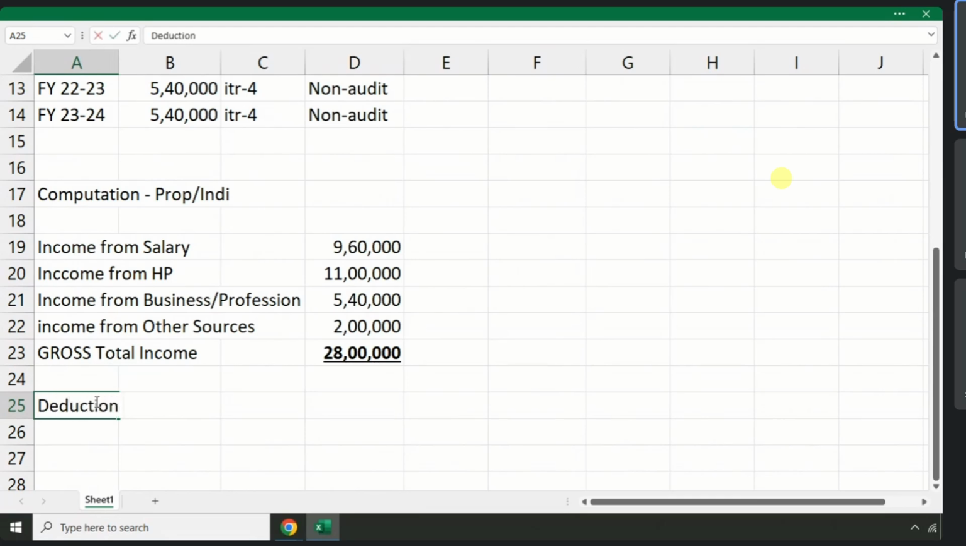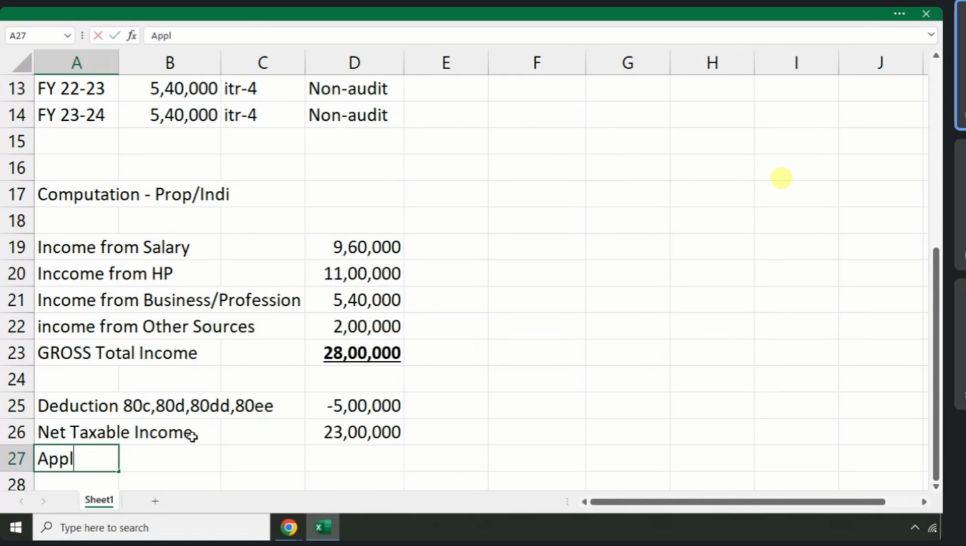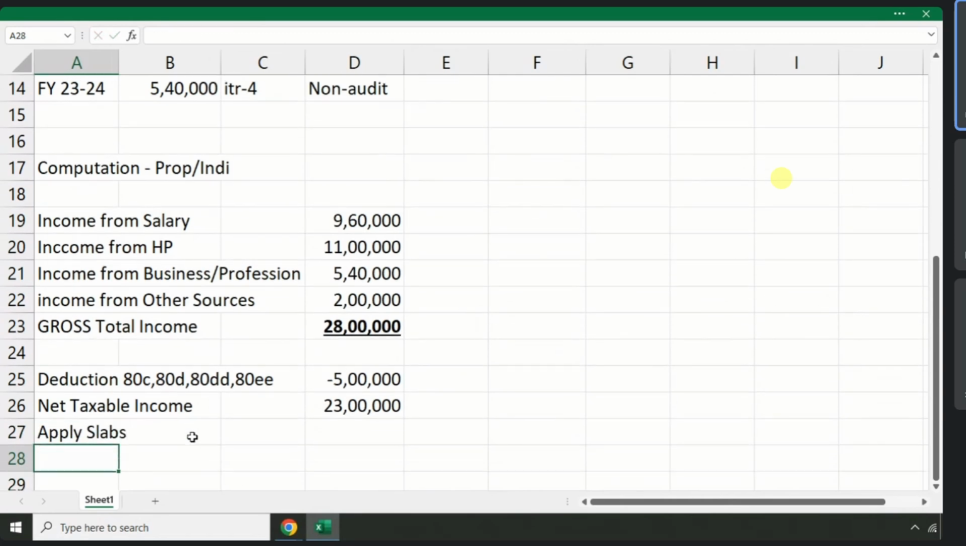You know the sections 80C, 80D, 80DDB. There are some section 80 deductions. After, let's say, deductions of rupees 5 lakhs, the remaining balance will be your net taxable income. On this net taxable income, they will apply the slabs. I hope you got to know it, right? Understood? Yes.